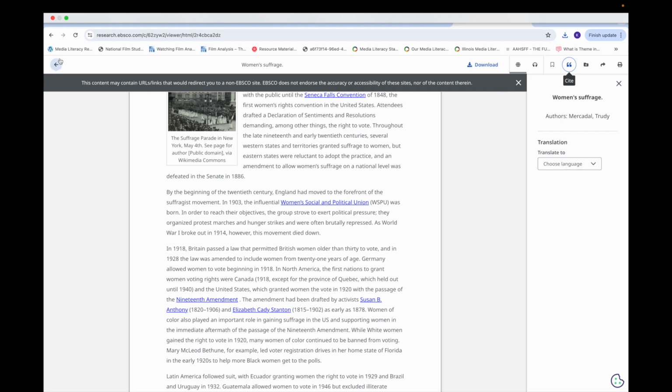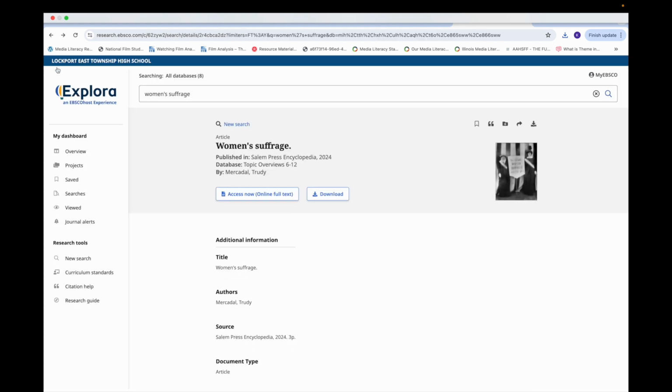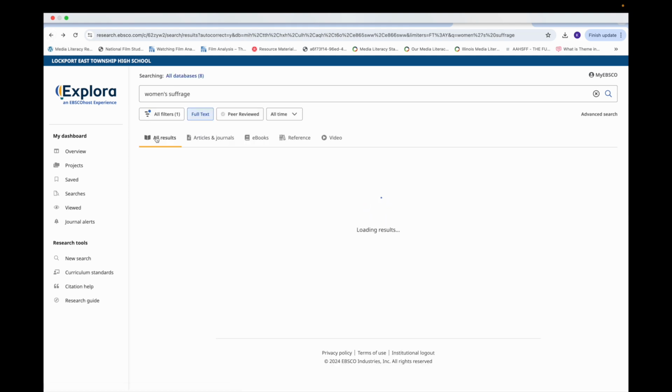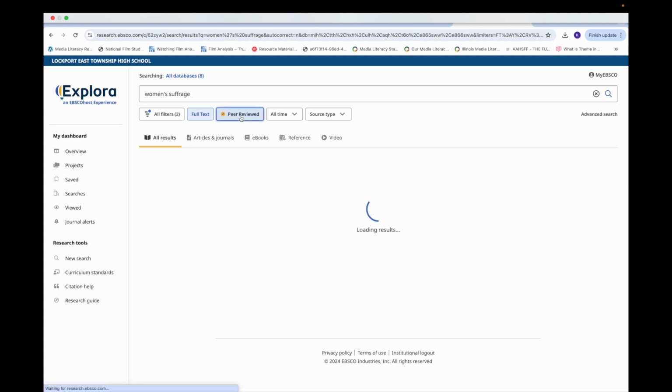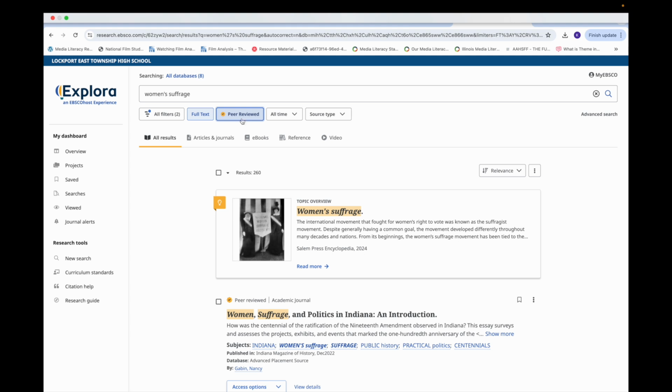All right, I'm going to go back and let's do some more searching here and narrow our options, right? This is a lot of options. So in that case, I want to use filters. Let's say I need articles that are peer reviewed, from academic journals. I can select peer reviewed.